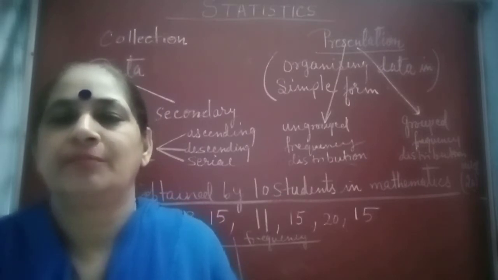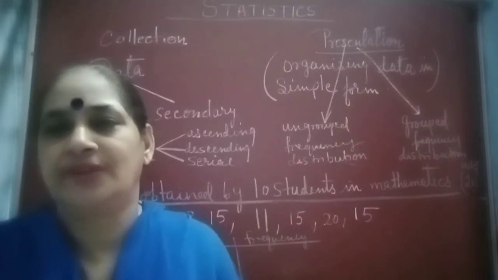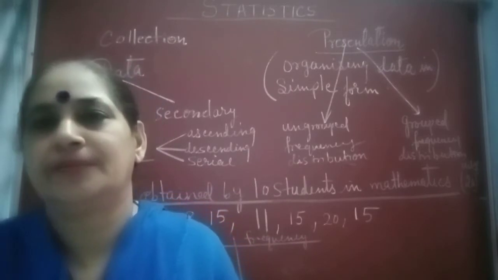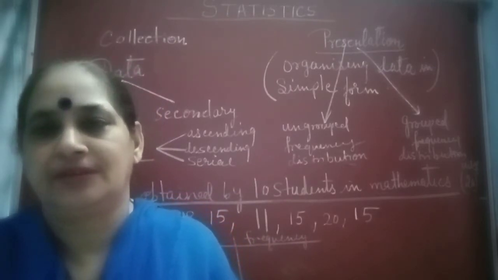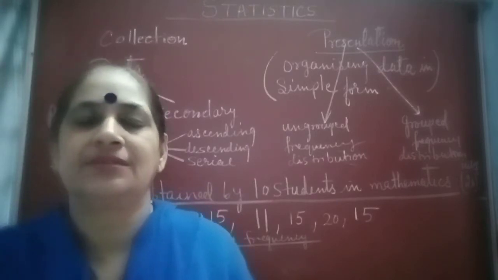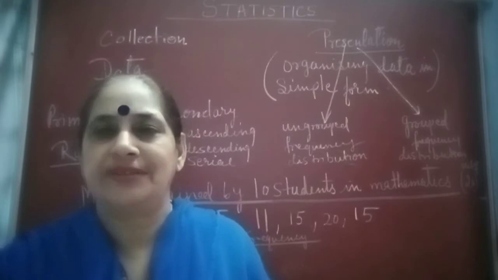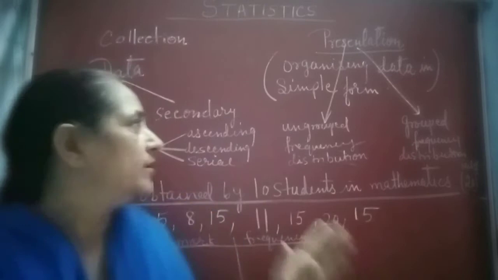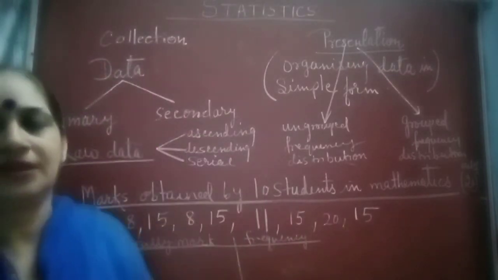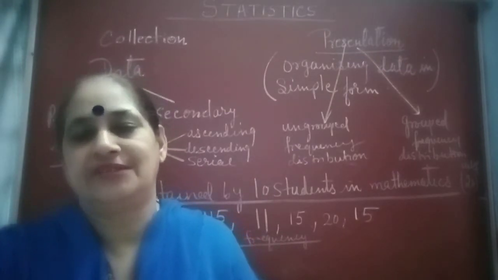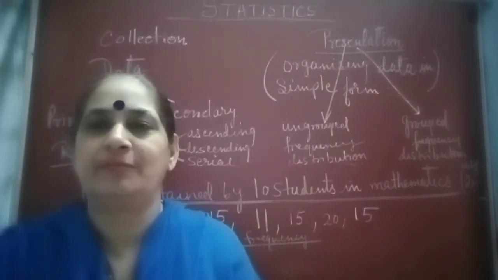Statistics is the branch of mathematics which deals with collection of data, presentation of data, and analysis of data. Collection of data. First of all, what is data? Facts and figures which are collected for a specific purpose are called data. Data can be of two types, primary data and secondary data. Primary data is the data which is collected by the investigator for some specific purpose.